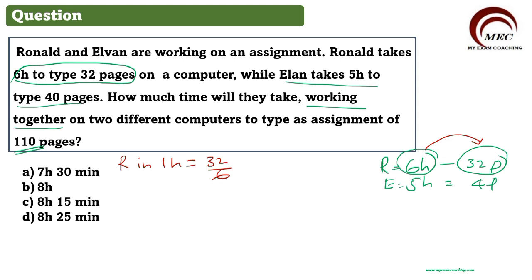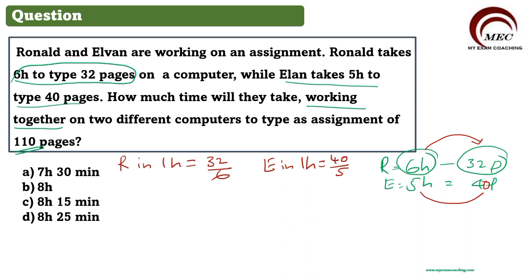Similarly, Ellen takes 5 hours for 40 pages. So Ellen in 1 hour types 40 by 5 pages, that is equal to 8. So 32 by 6 and 40 by 5 pages.